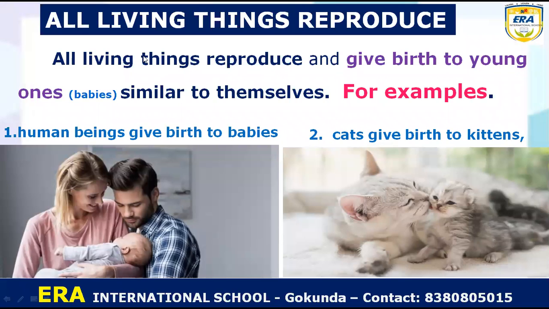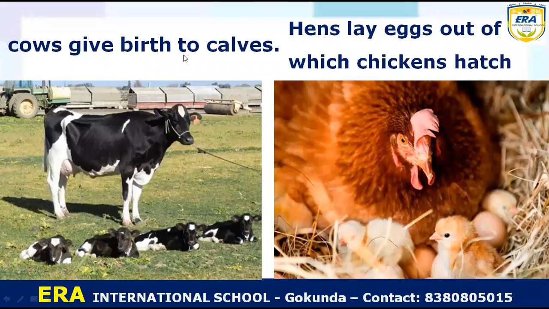So you know that all living things reproduce and give birth to young ones similar to themselves. For example, human beings give birth to babies similar to themselves. Cats give birth to kittens, similar to their parent cats. And here you can see the cow. Cows give birth to cows, which are also similar to the mother, with black and white spots.